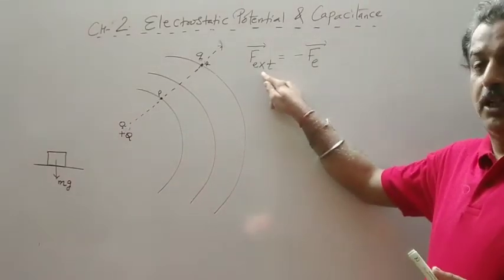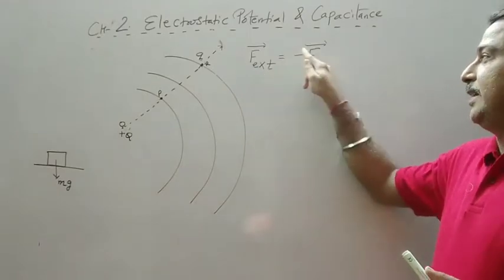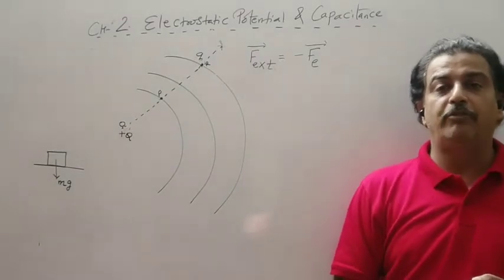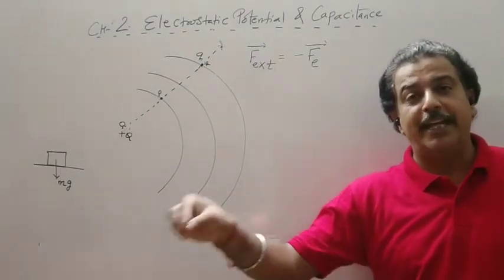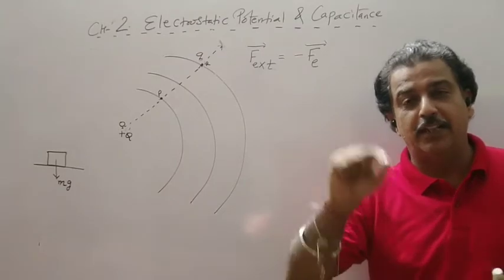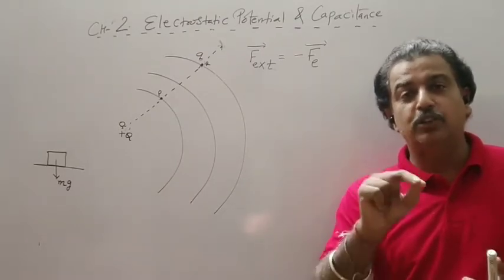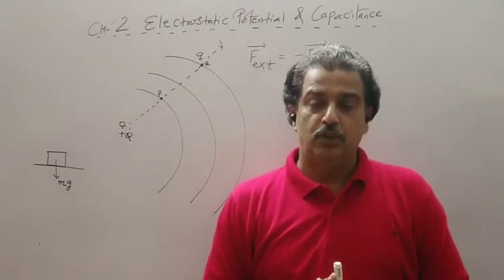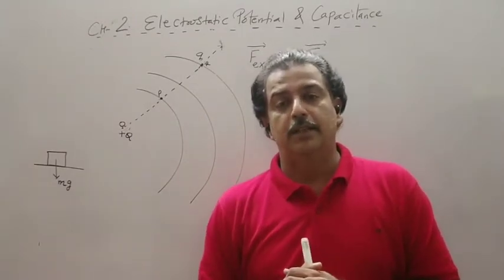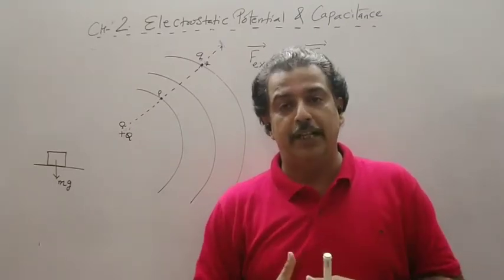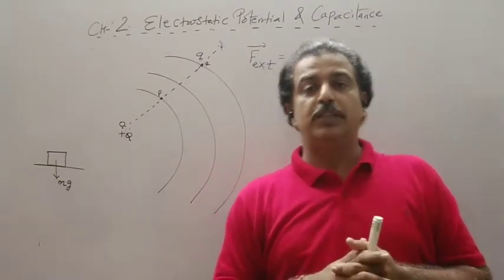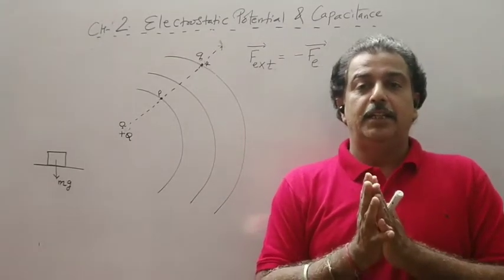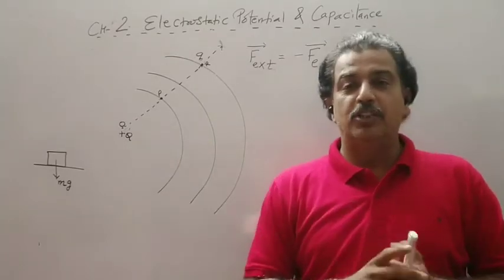So my F external is opposite to the electric force. So the resultant force comes out to be 0. Resultant force 0 means the resultant acceleration is 0. Acceleration 0 means the work should be done with a constant velocity. So the second assumption is whenever we do work in the electric field, the acceleration should be 0, or work should be done in such a way that the velocity remains constant.